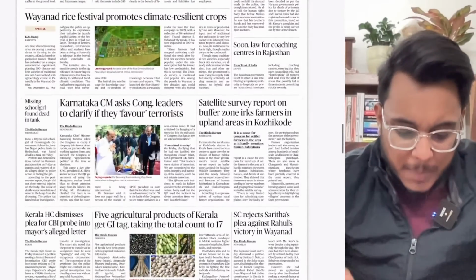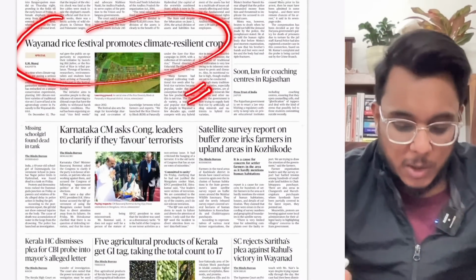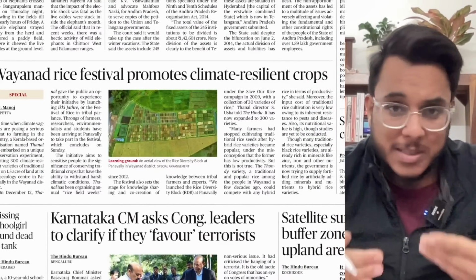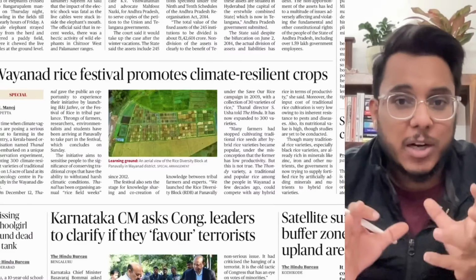Okay, however, coming here, Wayanad Rice Festival promotes climate resilient crops. Okay, so now guys, understand this thing. You don't need to go too much in detail in these articles. That's why I am discussing basically the spirit of the article that's there.